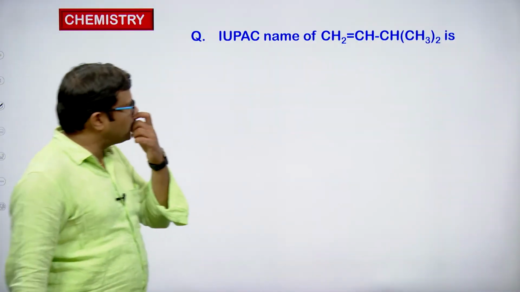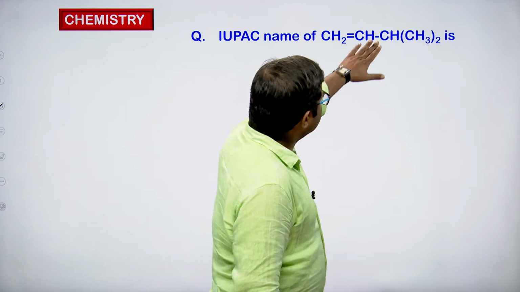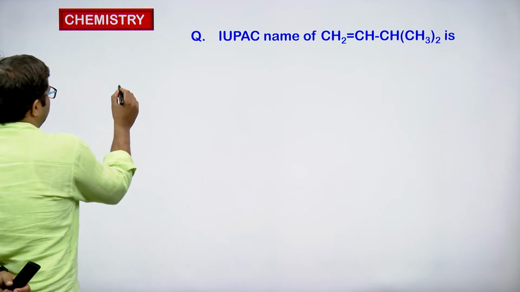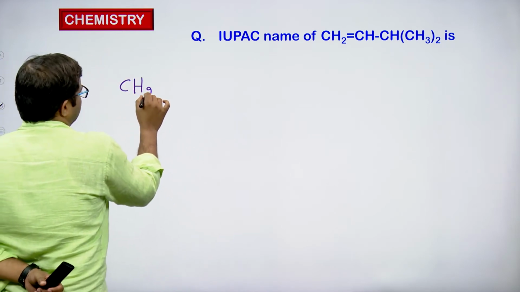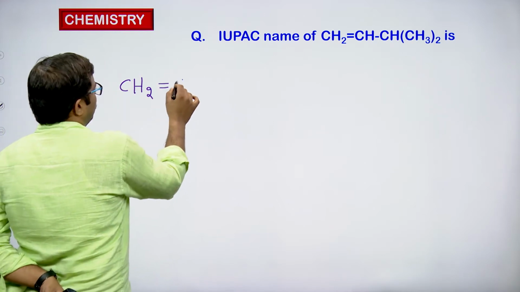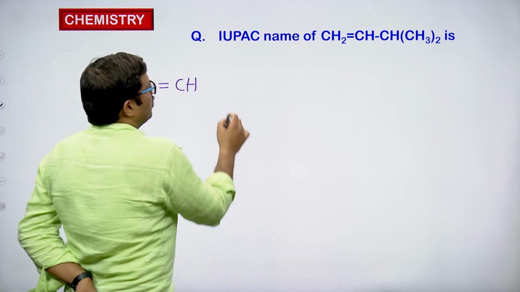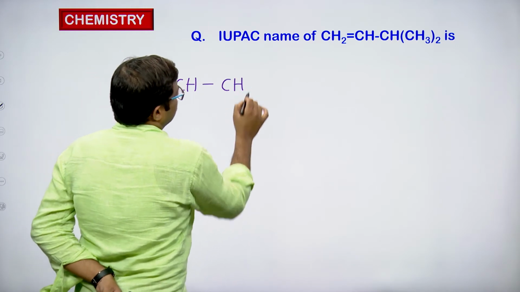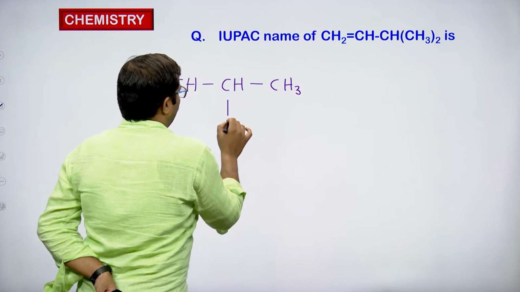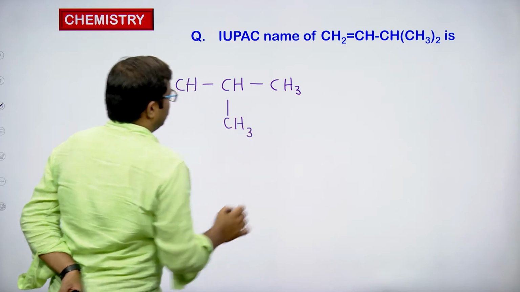IUPAC name of CH2=CH-CH(CH3)2. When we elaborate the structure, we can write it this way: CH2 double bond CH, then we have CH, this side CH3, and one more CH3 on the same carbon, so I am writing it in this way.